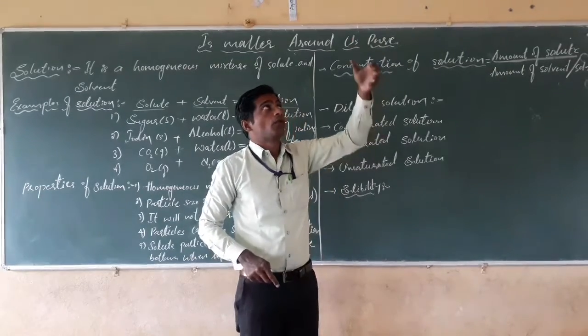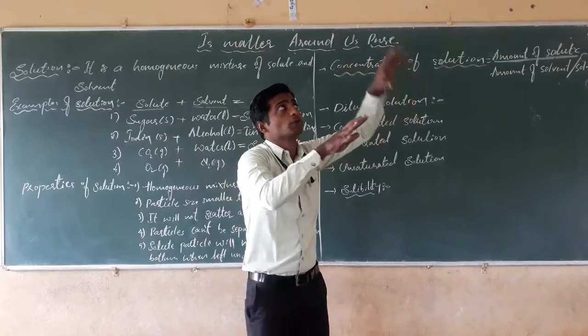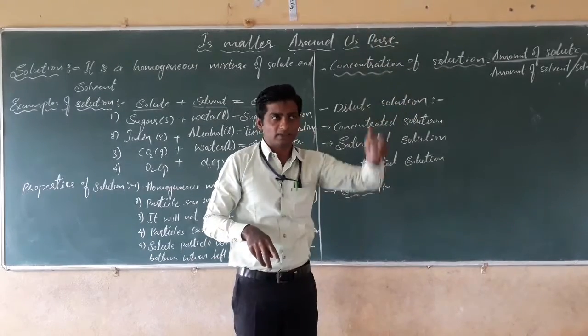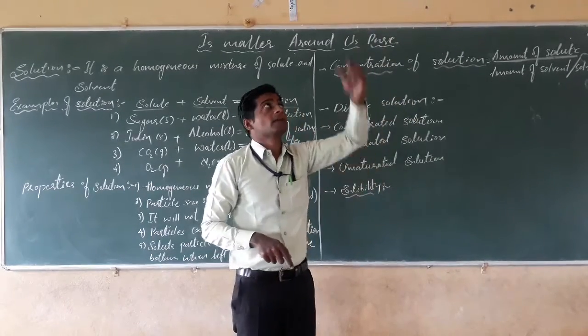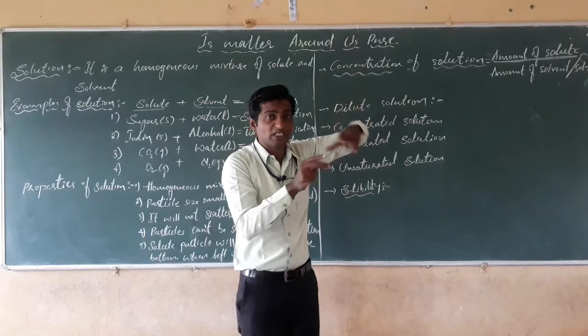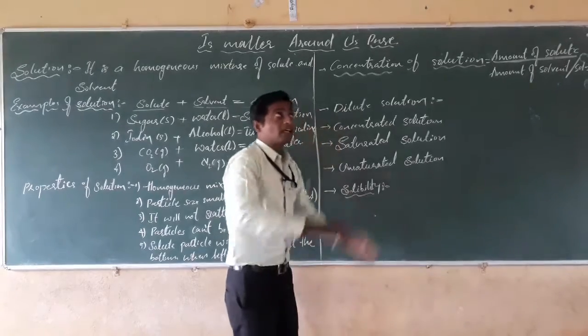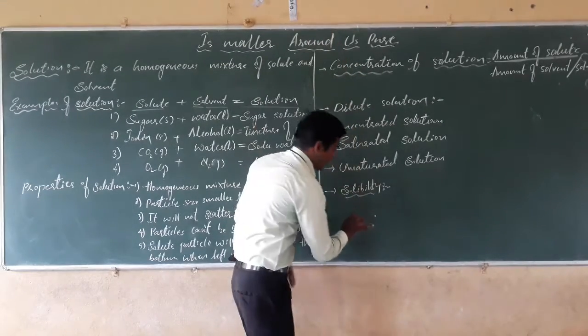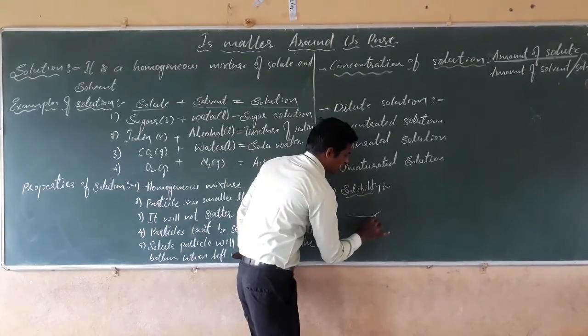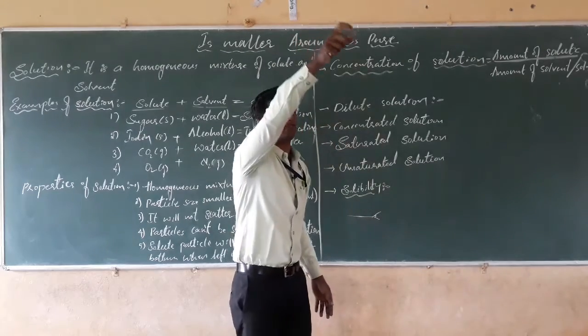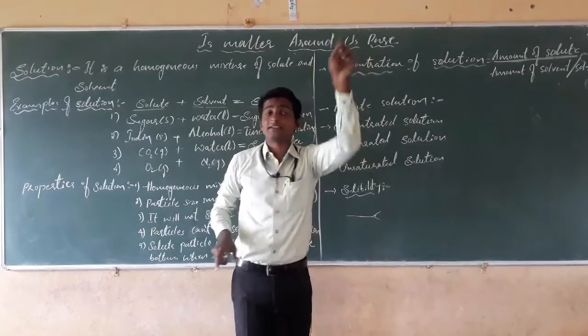When dust particles move into the rays of the sun, what happens? The sun rays become visible. When particles like dust come in the way of light, the light is scattered, and that is why the ray is visible. That is called the Tyndall effect.